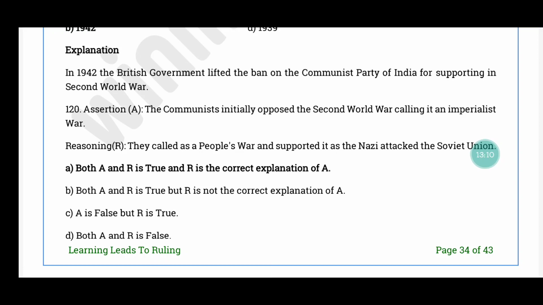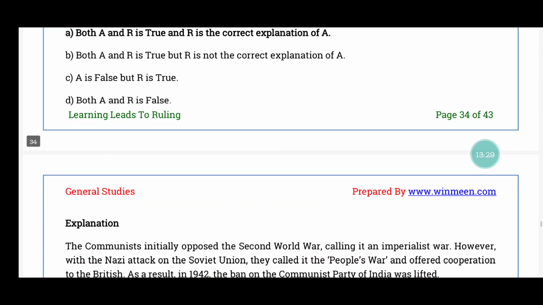Question number 120. Assertion. The communists initially opposed the Second World War, calling it an imperialist war. Reasoning, they called it People's War and supported it as the Nazis attacked the Soviet Union. The correct answer is option A. Both the statement and the reason are true and the reason correctly explains the statement.